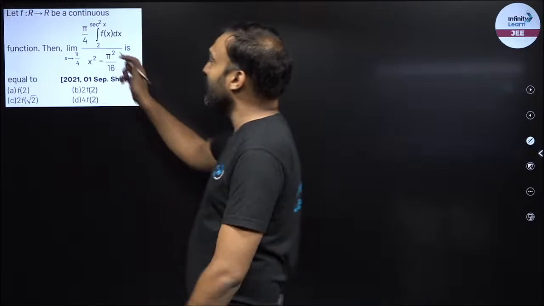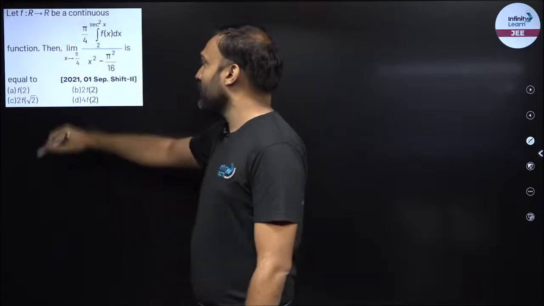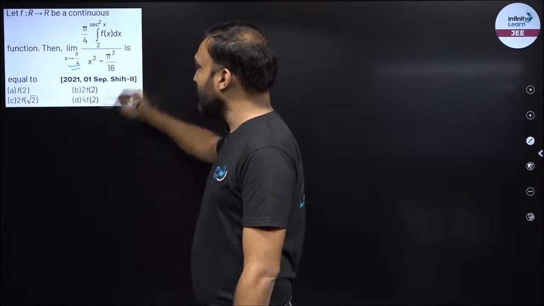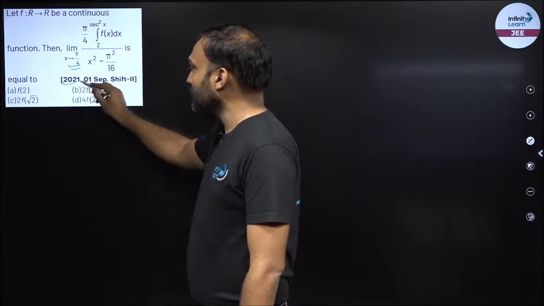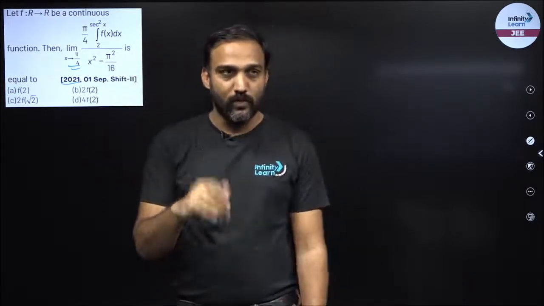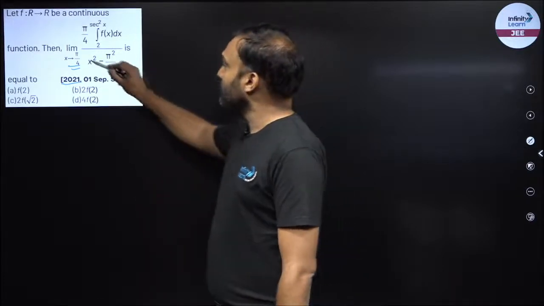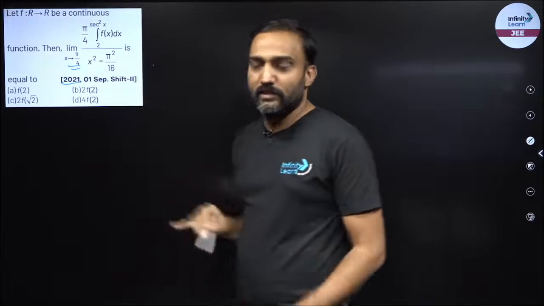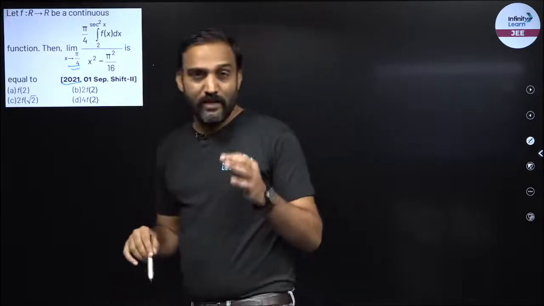So question number 1 says f is R to R be a continuous function, then limit x tending to pi by 4. I have to find the limit of this particular function. Question has been asked in 2021, right? Now let us observe. If I put x is equal to pi by 4 in the expression, right? Now that is the first step.